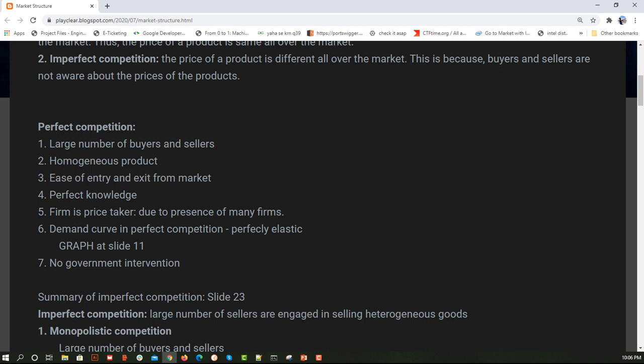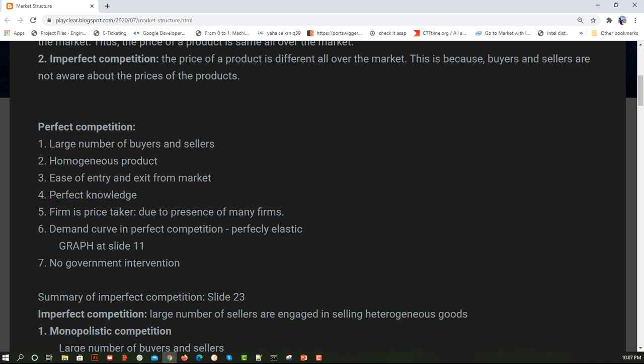Now here what we are saying is, suppose 30 organizations are working on manufacturing keyboards. You have a different keyboard, I have a different keyboard, a similar kind of keyboard, only the brand is different. So here you cannot decide your own price, because if your price is more, people will come and buy from me. If the company fixes a price lower than the market, you cannot earn profit. If your price is higher, then people will come and buy from me.